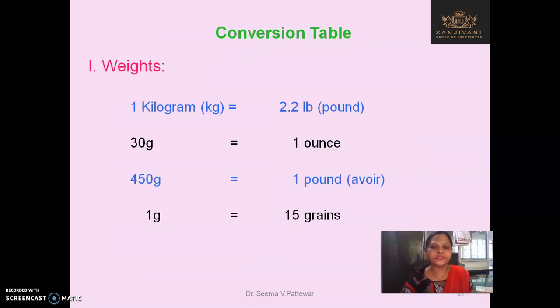Then this is the conversion table. 1 kilogram is equal to 2.2 lb. 30 gram is equal to 1 ounce. 140 gram is equal to 1 pound. 1 gram is equal to 15 grains. 60 milligram is 1 grain, or in some books 65 milligram, or in some cases 64 milligram. So everything is right, whether you write 1 grain is equal to 60 milligram or 65 milligram or 64 milligram.